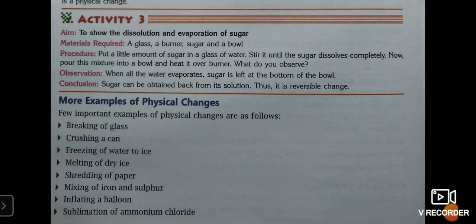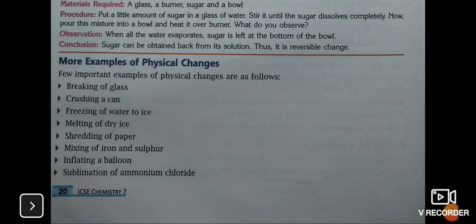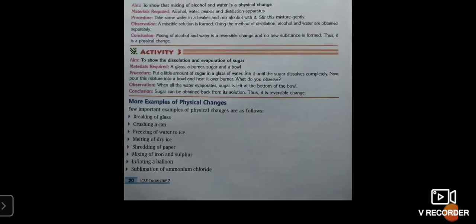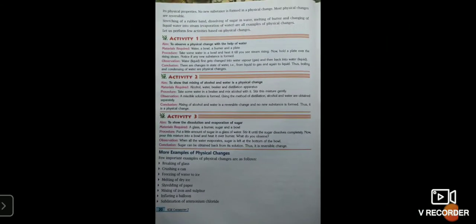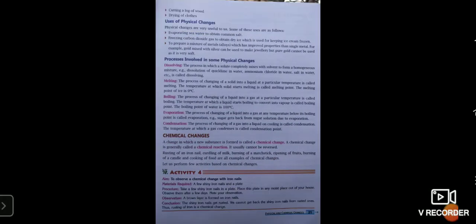Now, here the word sublimation. You have done your basic definition in lower standard, that is 6th standard. What is sublimation? When a substance directly changes from the solid state to the gaseous state without going through the liquid state, it is known as sublimation. At your home, you have certain substances which sublime, like camphor, naphthalene balls, etc. If you see, those substances will directly get converted from the solid state to the gaseous state without passing through the liquid state.